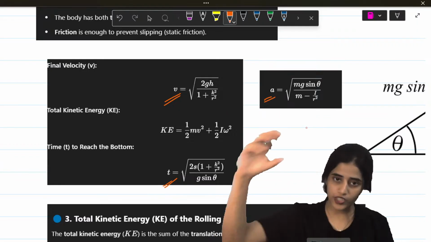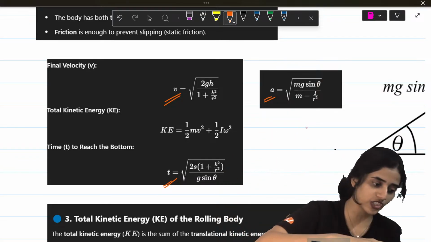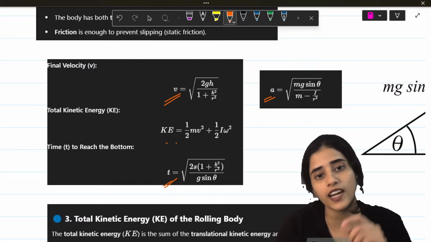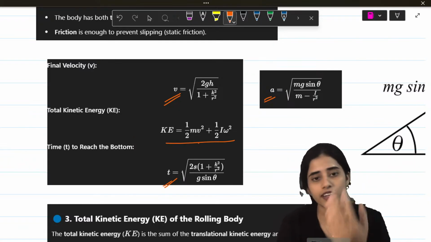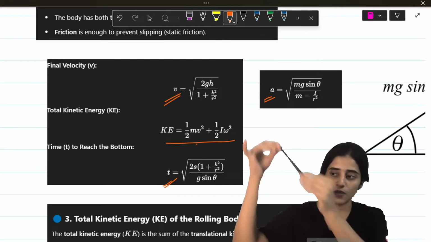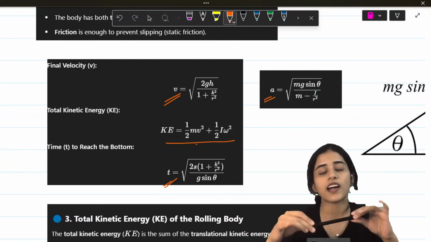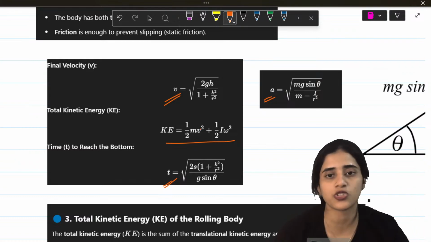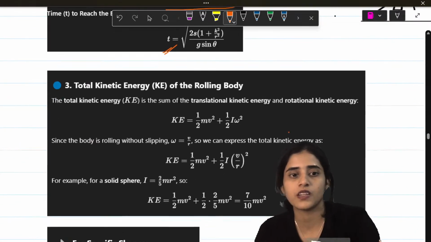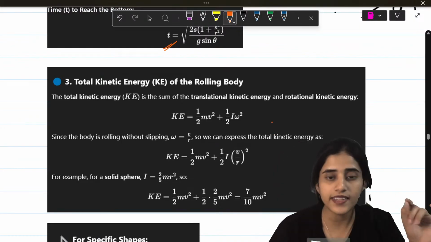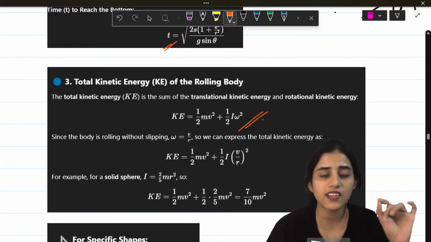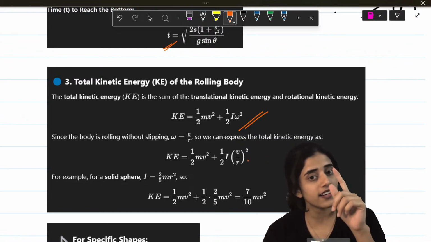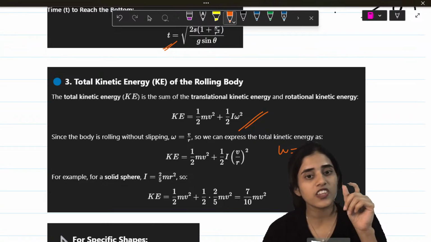Whenever you have a body that's rolling, it has translation motion and rotational motion. So for kinetic energy, I'll tell you how kinetic energy came. Kinetic energy is half mv square because it's moving straight down. It's half I omega square because it's rotating as well. For V, T and A, you should learn it. Total kinetic energy of a rolling body is half mv square plus half I omega square. Now, what was omega? We had already learned that omega was v by r.